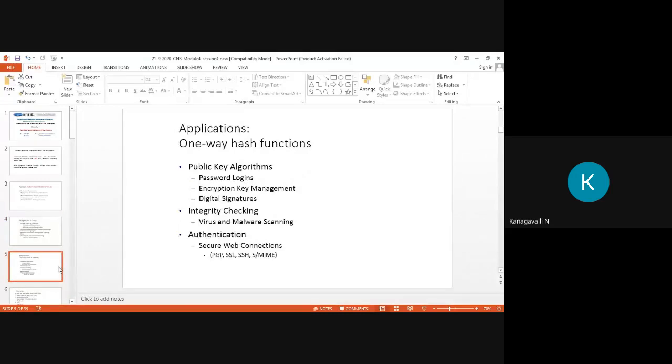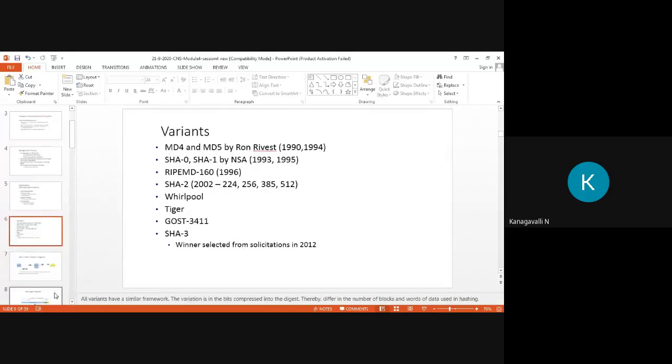Then the hash function applications are here. General one-way hash functions are used for public algorithms maintaining password logins, then encryption, key management, digital signature, and integrity checking. Another application is virus and malware scanning, right? In authentication, the application is applied using these connectivity options. Secure web connections use PGP, SSL, SSH, and MIME, right? These are the applications of one-way hash functions.